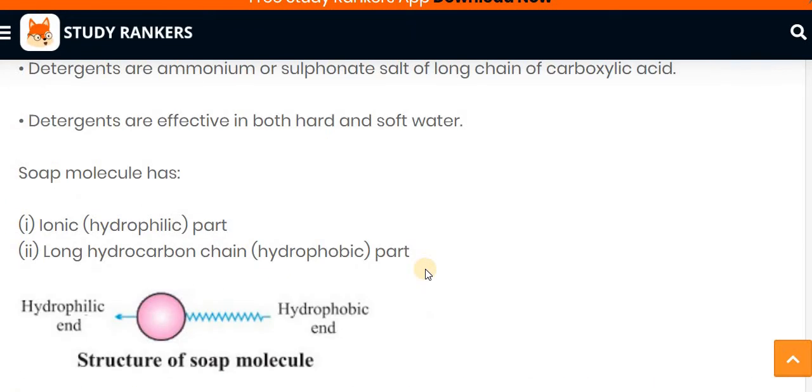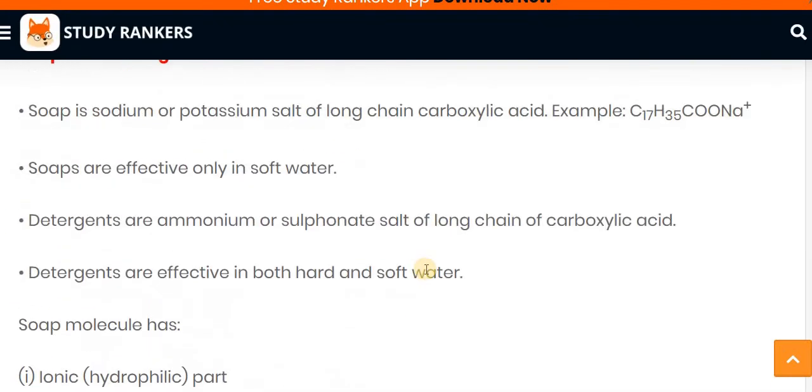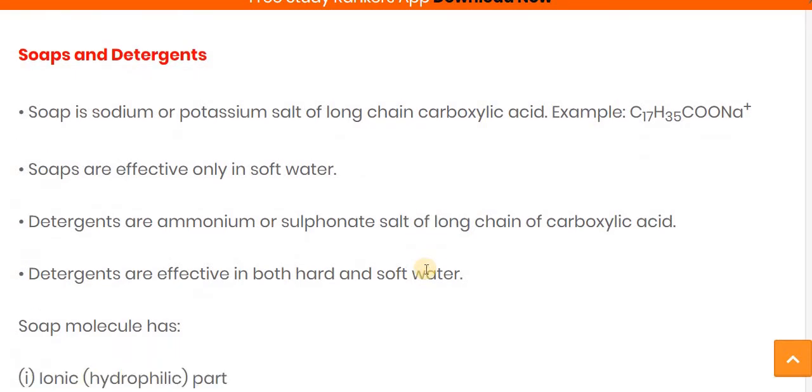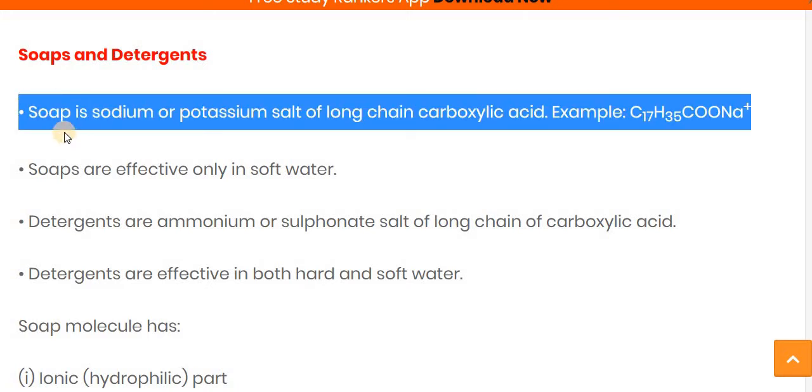Let's see it one more time in detail, as this question is asked as a long question answer. Write down about soap and detergent and also explain the structure of micelle. Then you have to write this and also draw the structure of the micelle. Soap is a sodium or potassium salt of a long chain carboxylic acid, for example